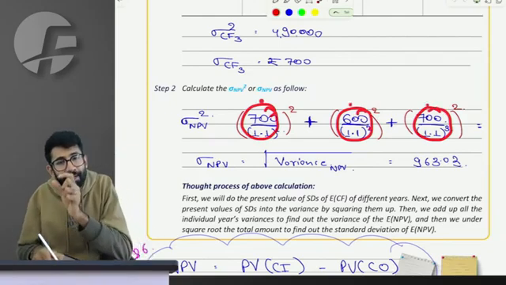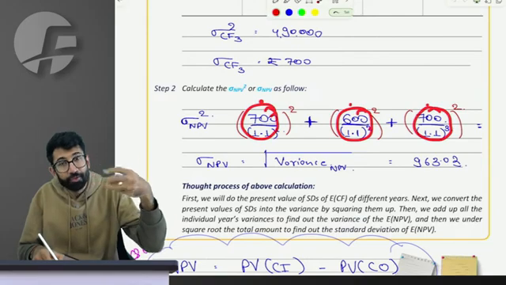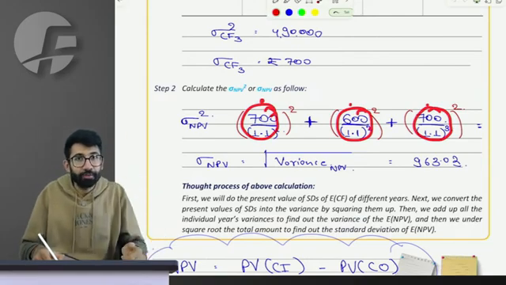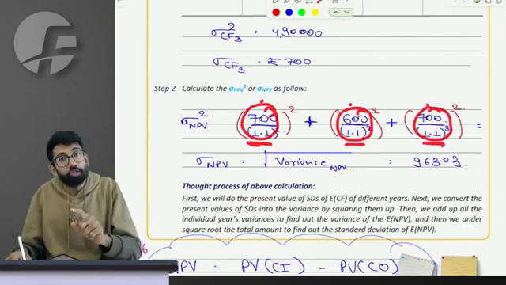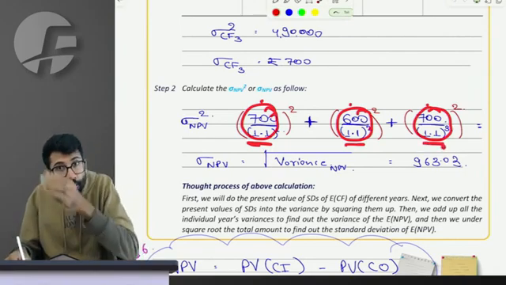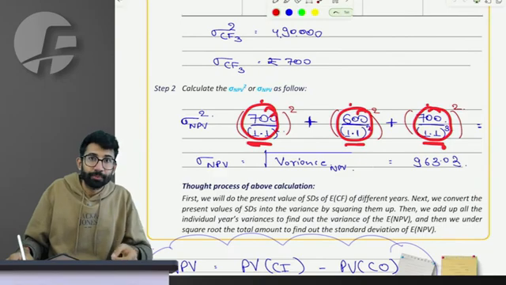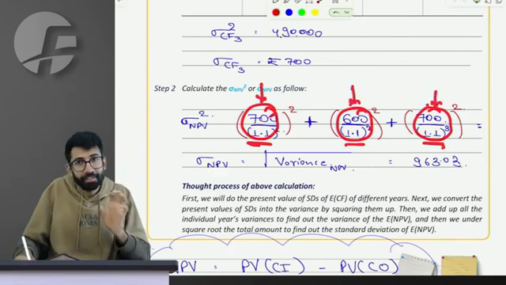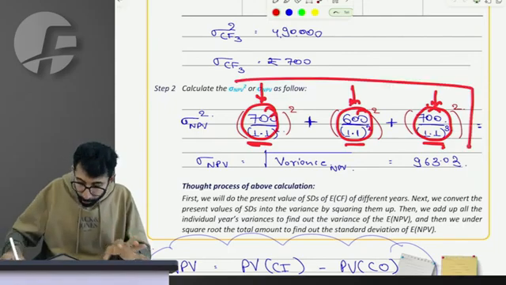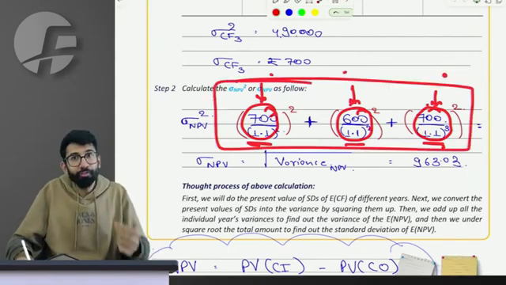Do you agree my NPV is made up of all 3 cash flows? It is the summation of all 3 cash flows. So similarly, the deviation in the NPV should also be the summation, the total of deviation of all the cash flows. If first deviated by this, second deviated by this, third deviated by this at present value level, my overall NPV can deviate by the sum of all of them.